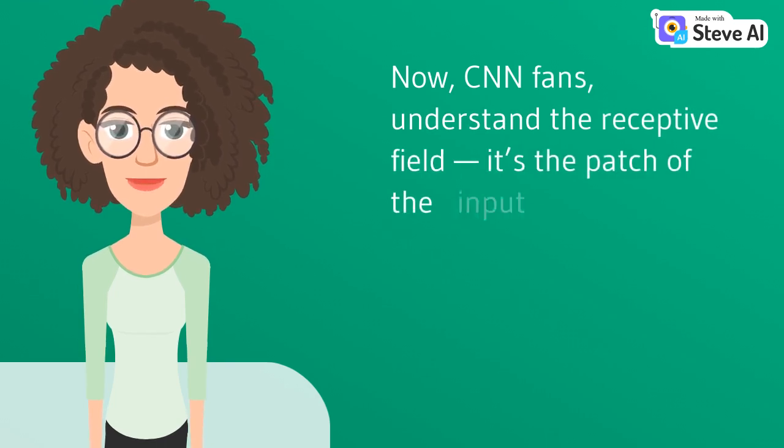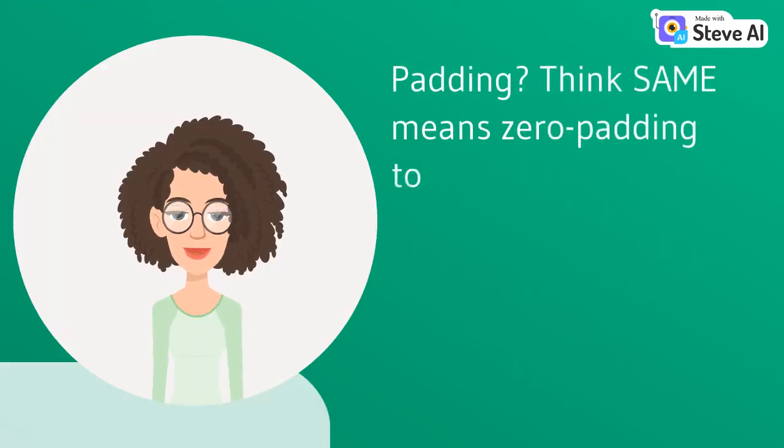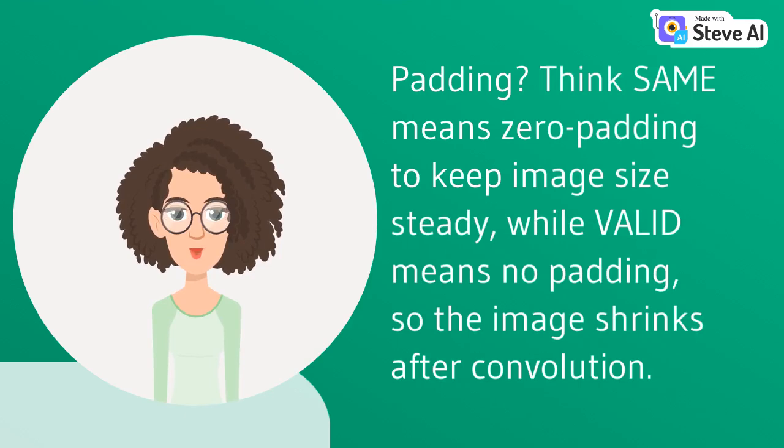Now, CNN fans, understand the receptive field. It's the patch of the input each neuron sees. The bigger it gets deeper in the network, the more context the model captures. Padding? Think same means zero padding to keep image size steady, while valid means no padding, so the image shrinks after convolution.